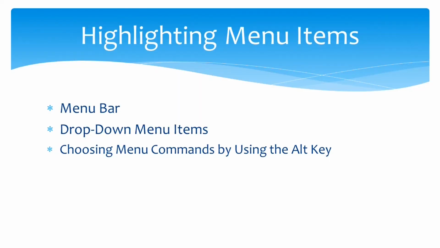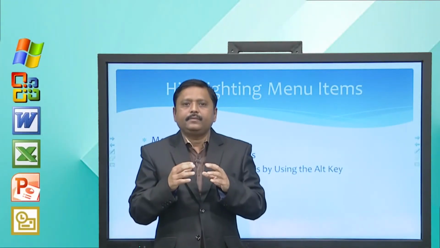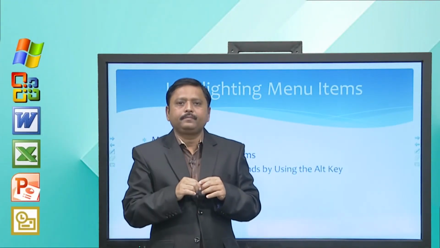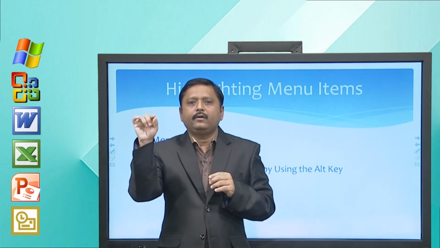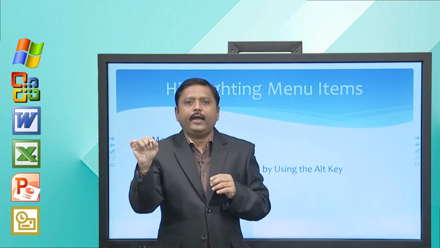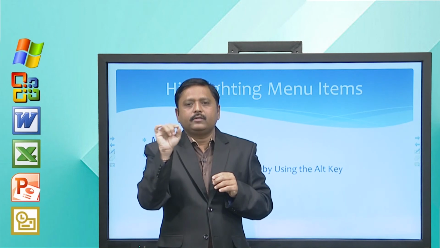We must use menus. So, how to select a menu? Menu bar, drop down menu items, and how to choose menu commands by using the Alt key. So, if I press the Alt key, all menus are shown with certain characters underlined.